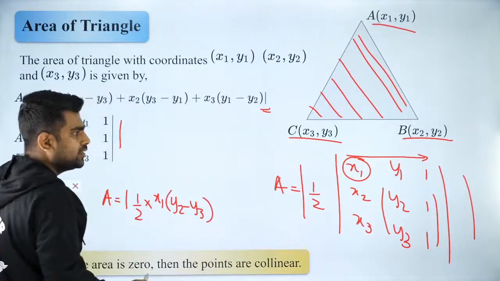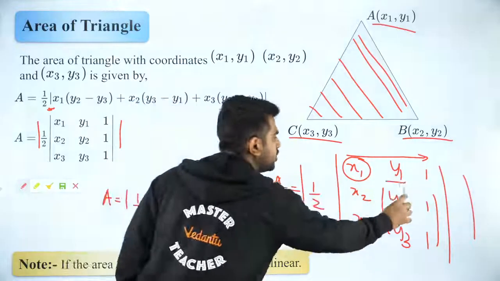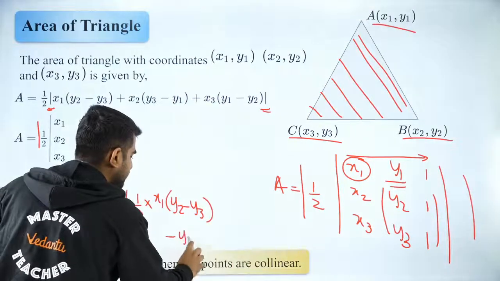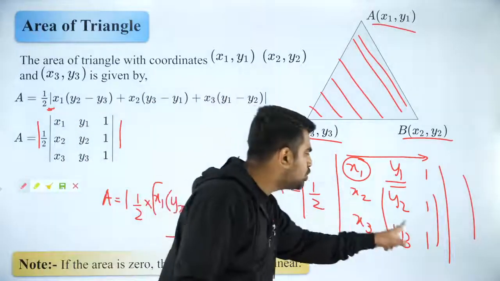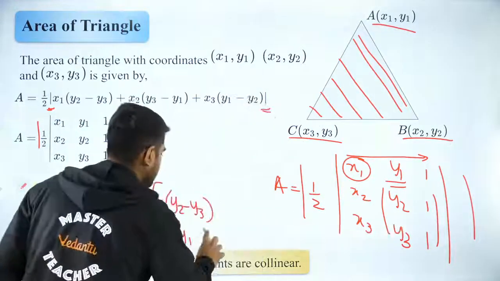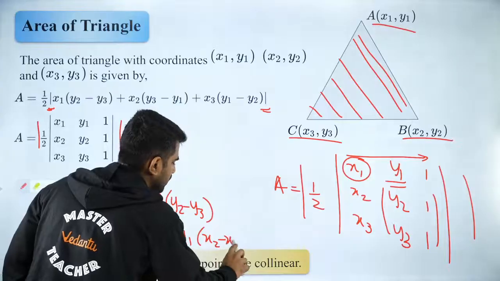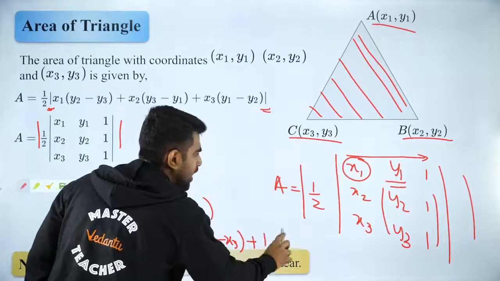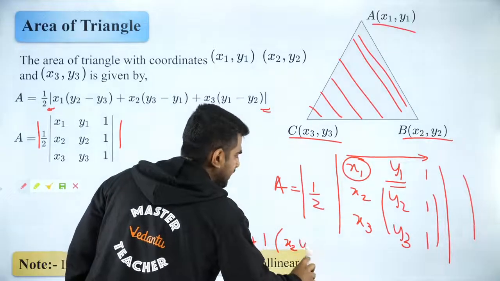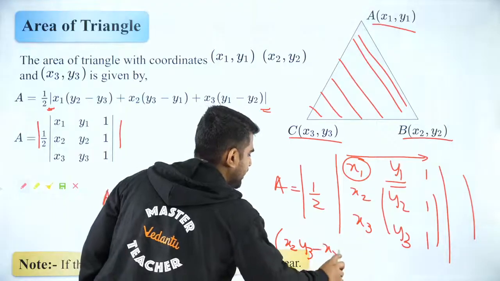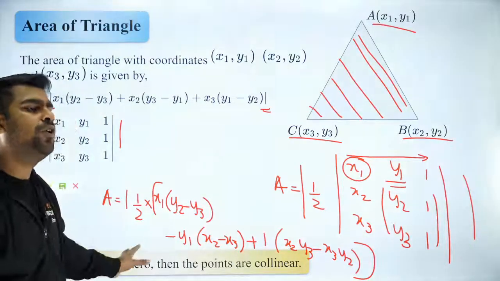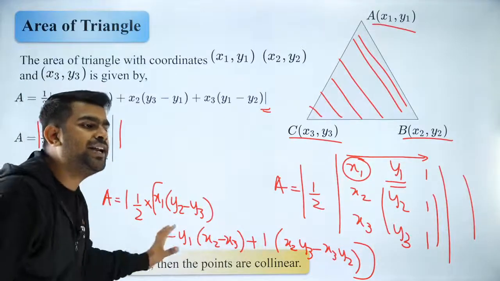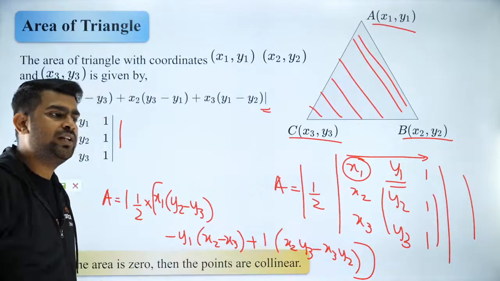Did you understand that? Then when you open this, you will have to put a minus y1 into, what do we have? x2 minus x3. Then you will have plus 1 into x2 y3 minus x3 y2. Are you getting it? So this is how we open it. Are you all clear with it?